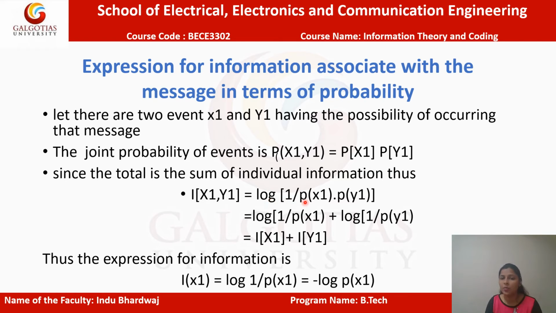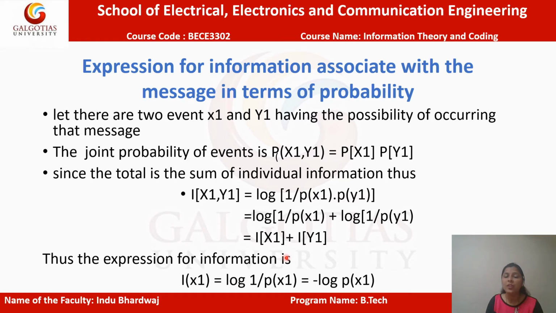So log 1 upon p(x1) and p(y1). Separating out the terms, the multiplication sign will be changed into the summation. So log 1 upon p(x1) plus log 1 upon p(y1). From here we will have I(x1) and I(y1). So from here it came that the total information is the summation of individual information associated with those events.